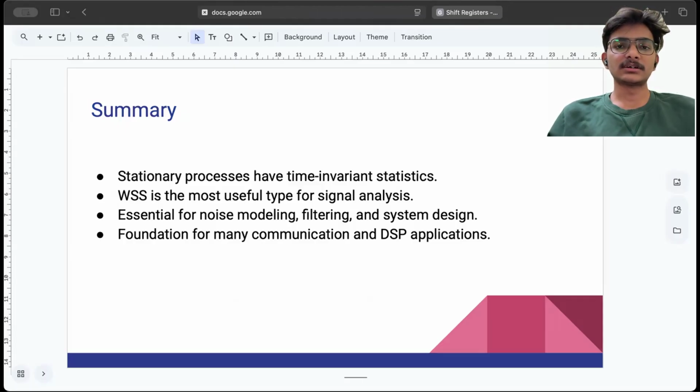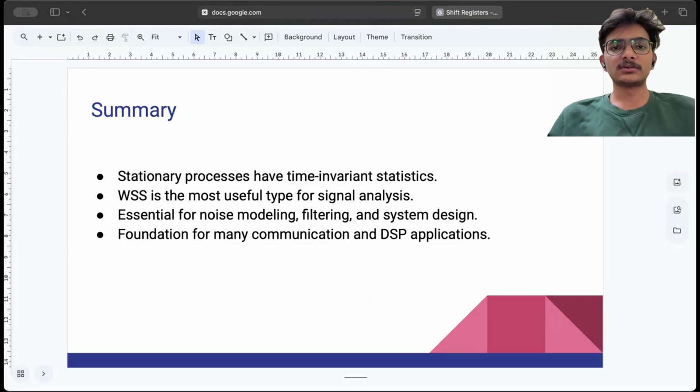Of the two main types of stationary processes, more than strict sense stationary, wide sense stationary is very widely used in signal analysis. The next one is that stationary processes are essential for noise modeling, filtering, and system design. And the last point is that these processes are the core foundation for many communications and DSP applications.